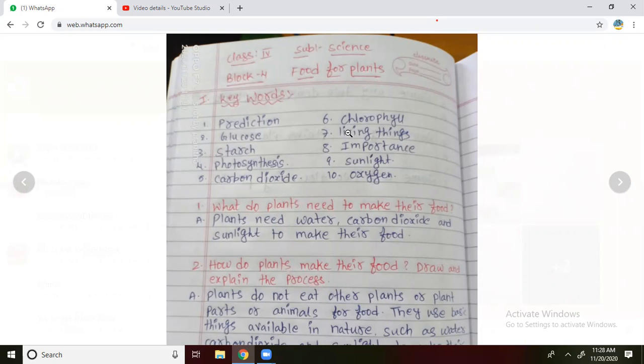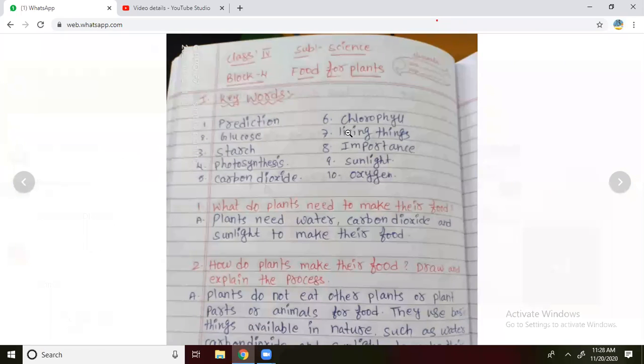Right. Second one. Glucose. What do we call it? Glucose. What is the third one? Photosynthesis. Third one is starch. Okay. Fourth one you have read. Next, fifth one. Carbon dioxide.